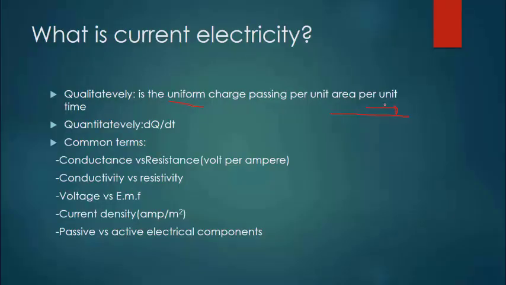Suppose they go here 2 electrons and in the reverse they go 2 electrons, so the net charge here is 0 because they're in random motion. But there must be an electric field. That's why we connect a battery. The work of that battery is to make sure that these charges move in uniform line, so that we have uniform charge passing per unit area in a given time. So the word uniform here is very important.